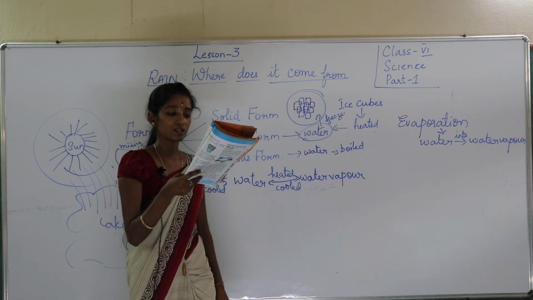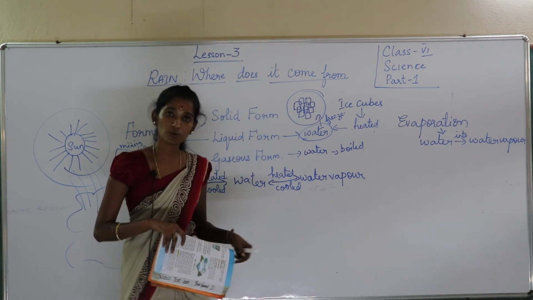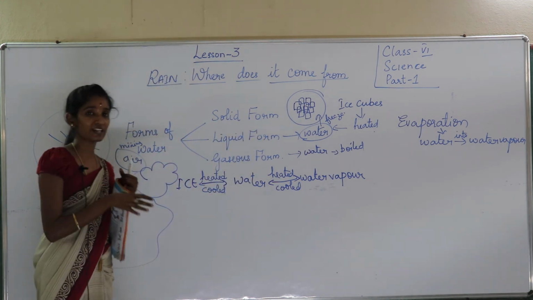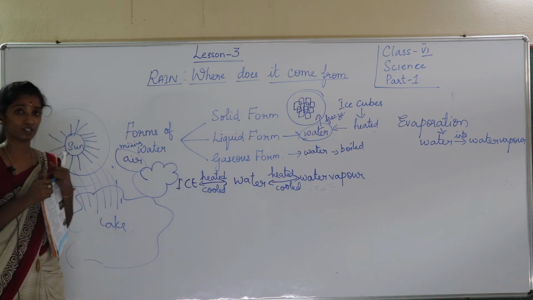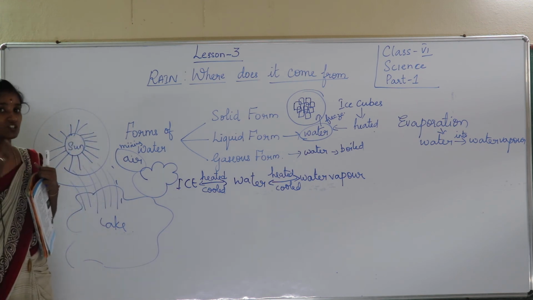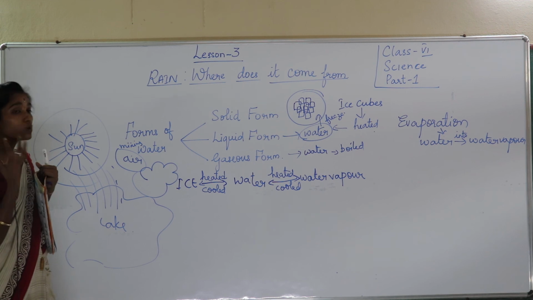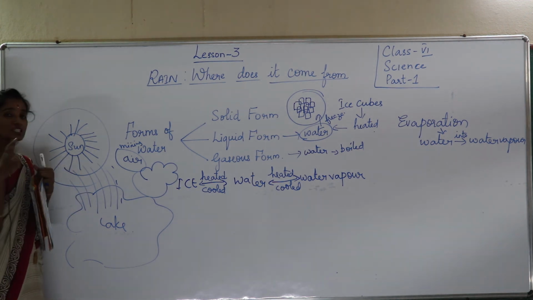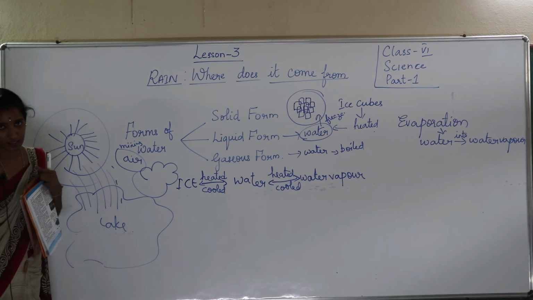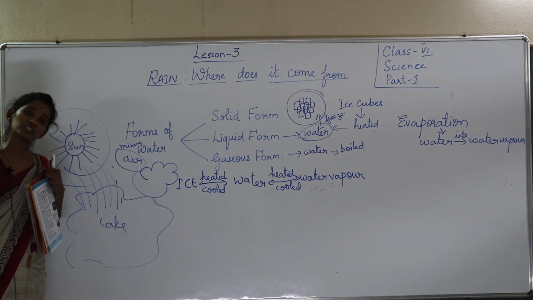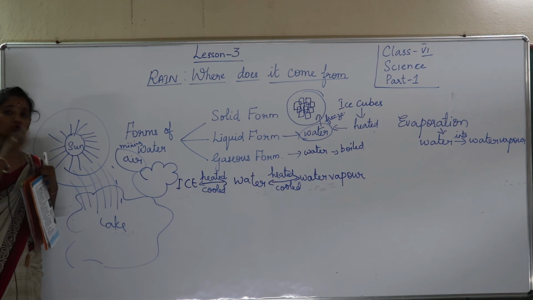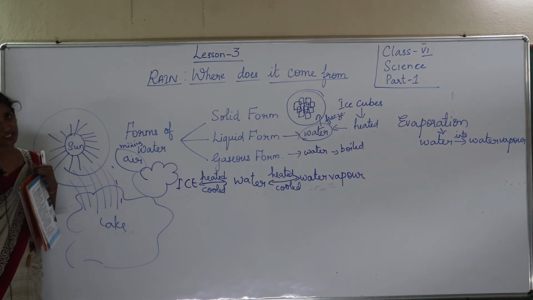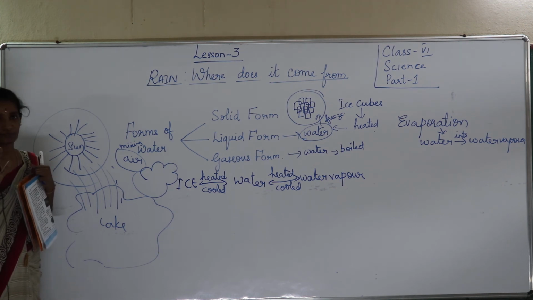So how are clouds formed? Now you understood what you mean by clouds and how the clouds are formed. Cloud means what? Through which you get the rain. So how is this formed? The water which is present in the lake is getting evaporated by the sun, and through that it mixes with the air, and it makes a cloud-like structure called clouds. Through that you will get the rain.